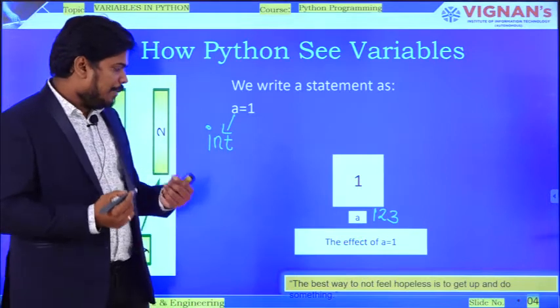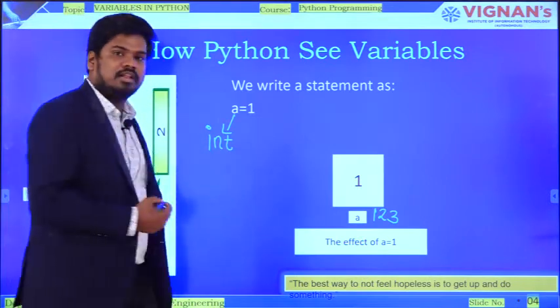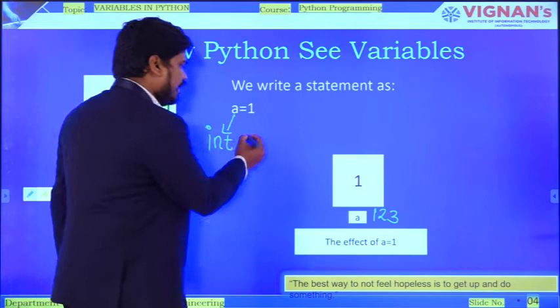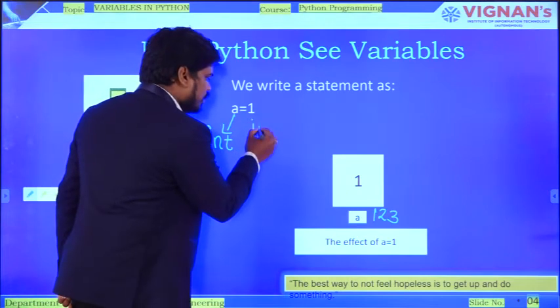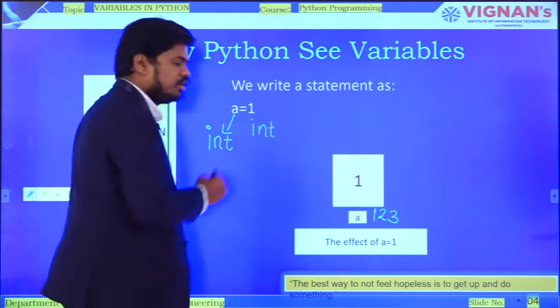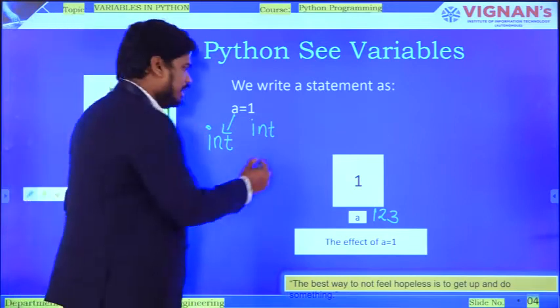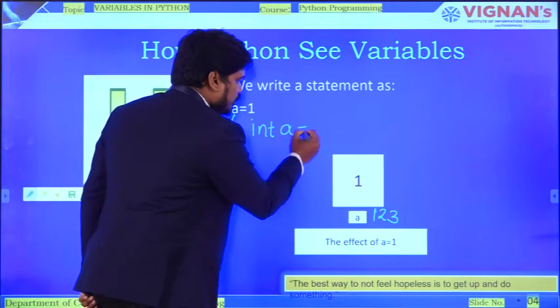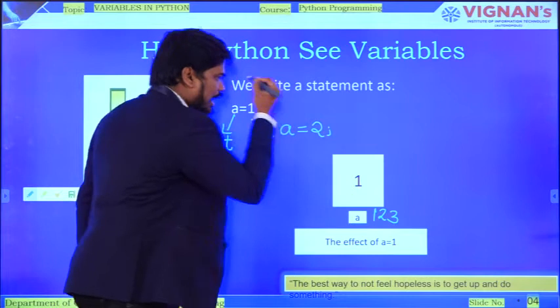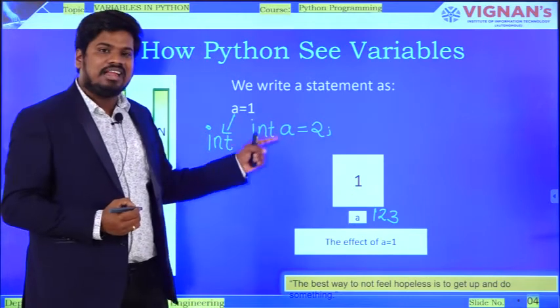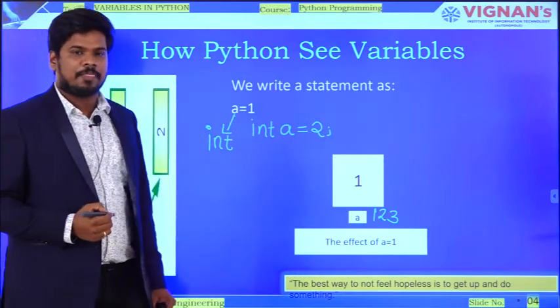But coming to the next one, assume that I have declared one more variable, int a = 2. I have declared and initialized a variable here.